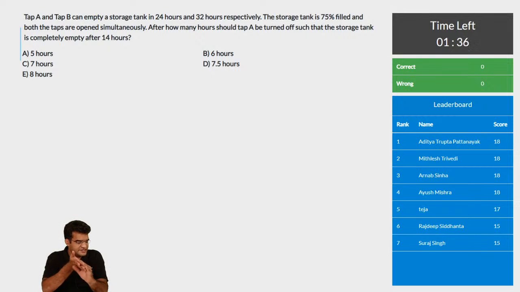Heritik Prasad is asking, is Bayes theorem important for XAT? Yeah, if it is a theorem, so I think you should be able to learn it. If you are looking at bases, there are different number systems, that is base 2, base 3, base 4, base 5. I would think it is definitely important. Learn how to convert one number from the decimal number system into a number system of any base. If that is what you are asking, then I would say it is fairly important. So definitely work on it. And once you understand how to do it, it is not very difficult. Try to figure it out.